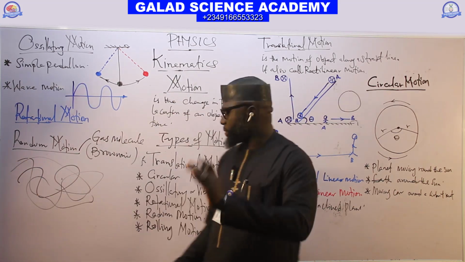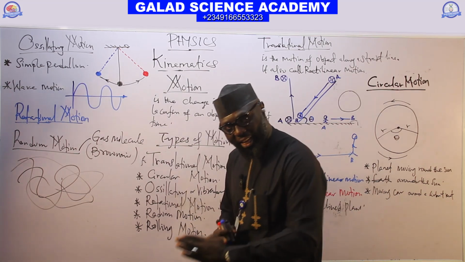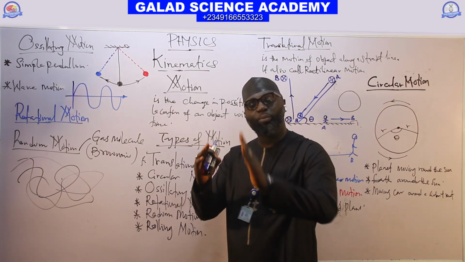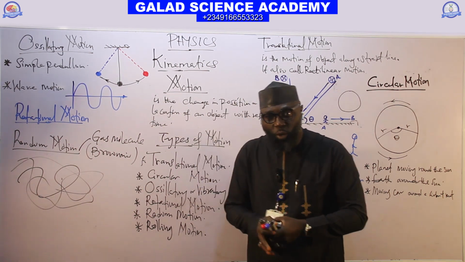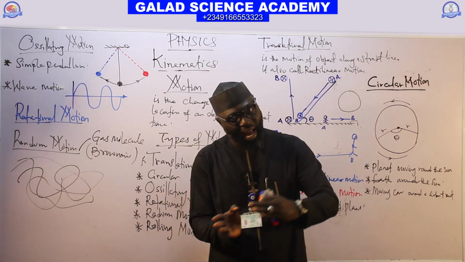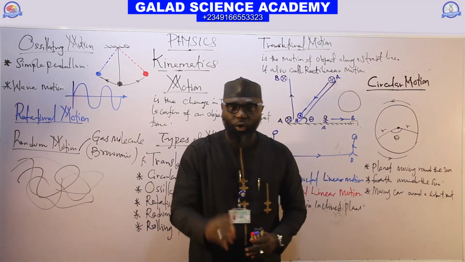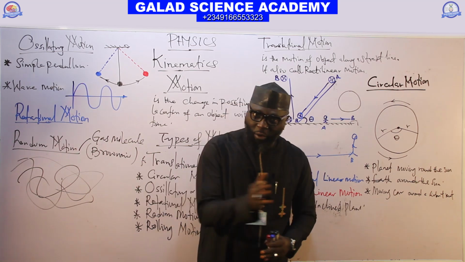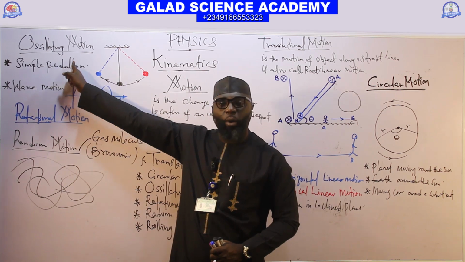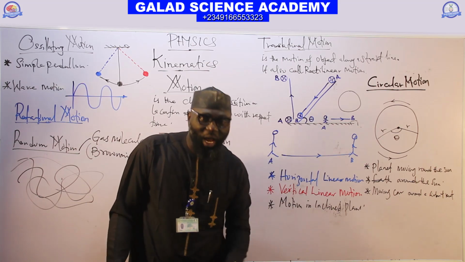Please, once again, translational motion is the kind of motion that occurs on a straight line, be it vertical, horizontal, or inclined, but it must be in a straight line. But if an object travels in an irregular, zigzag manner, we call it random motion. If an object is moving up and down, or left and right, to and fro, go and come, we call it oscillatory motion. But if an object is moving along a circular path, we call it circular motion.